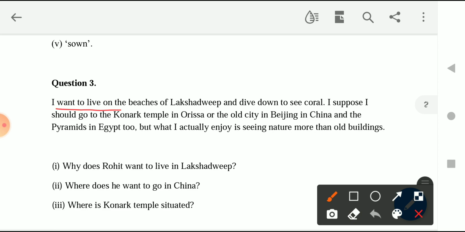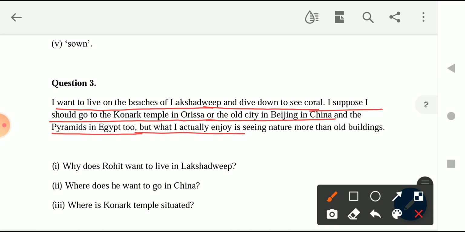I want to live on the beaches of Lakshadweep and dive down to see coral. I suppose I should go to the Konark temple in Orissa or the old city in Beijing in China, and the pyramids in Egypt too. But what I actually enjoy is seeing nature more than old buildings.